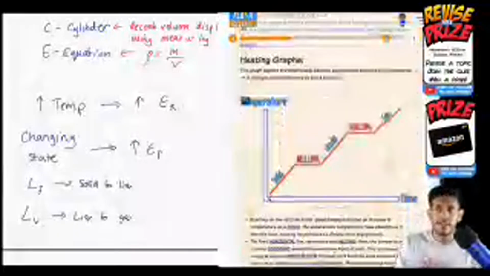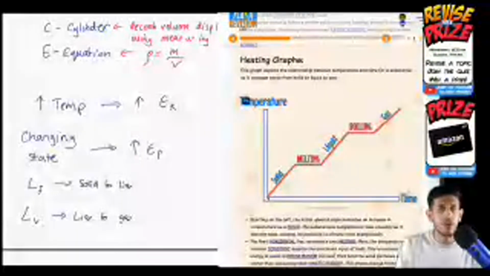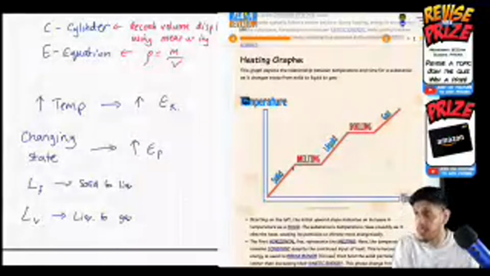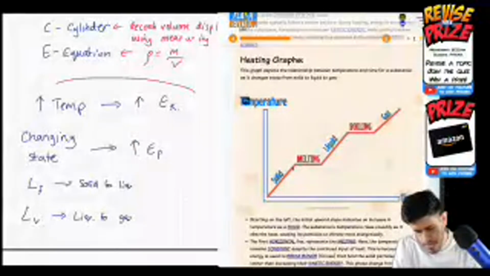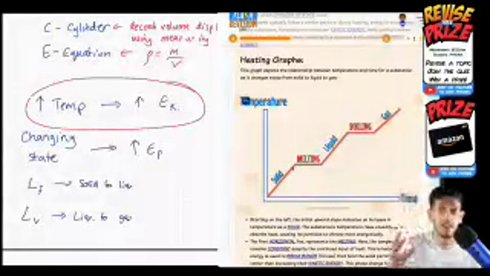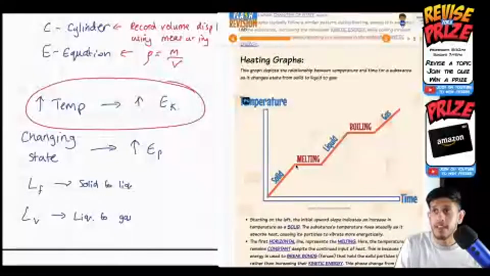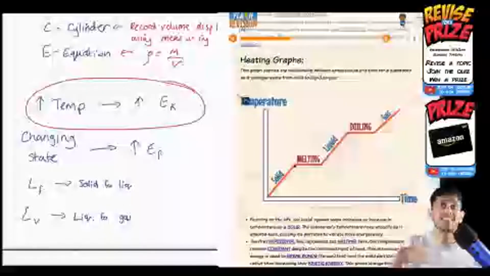For example, in this graph at the bottom, I'm starting at the lowest temperature, let's say this is a solid, ice. I'm heating up the ice and the temperature is changing. That is where I come back to my notes on the left: when the temperature changes, the kinetic energy of the particles is increasing, so the internal energy is rising. Then we reach the melting point. One very important thing to note is that when you change state, the temperature doesn't change anymore, because before, the energy was being used to increase the temperature, specific heat capacity. Now, for melting, the energy is being used to change the state of the substance.